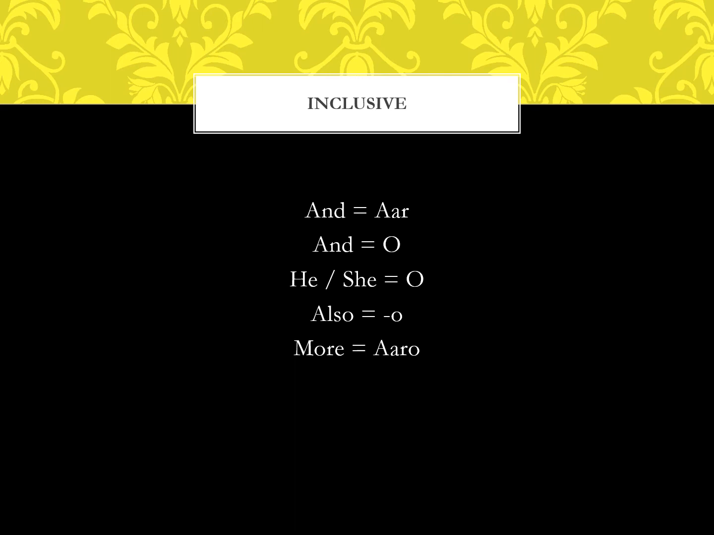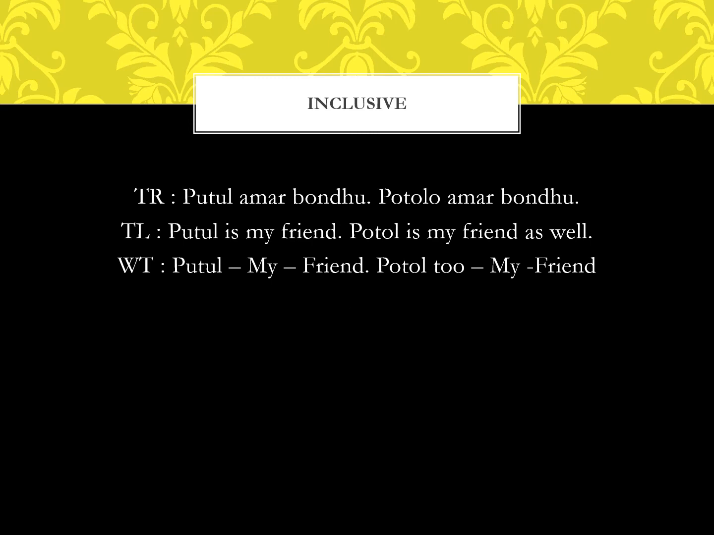But anyway, coming back to the suffix for today, it's O sitting at the end of a word. Let's see some examples so it becomes clear. পুতুল আমার বন্ধু, পটলও আমার বন্ধু. This means Putul is my friend, Potol also is my friend.